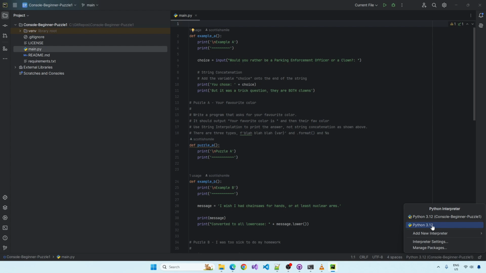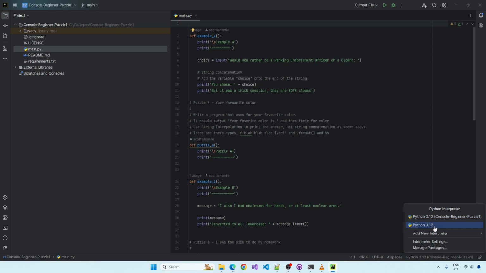So if I was to use this, and you could use this for these puzzles, it just means any dependencies you download for these puzzles would be downloaded to your full computer system and would be able to be accessed by any other program that selects this. So you're kind of saving everything in the one workspace.